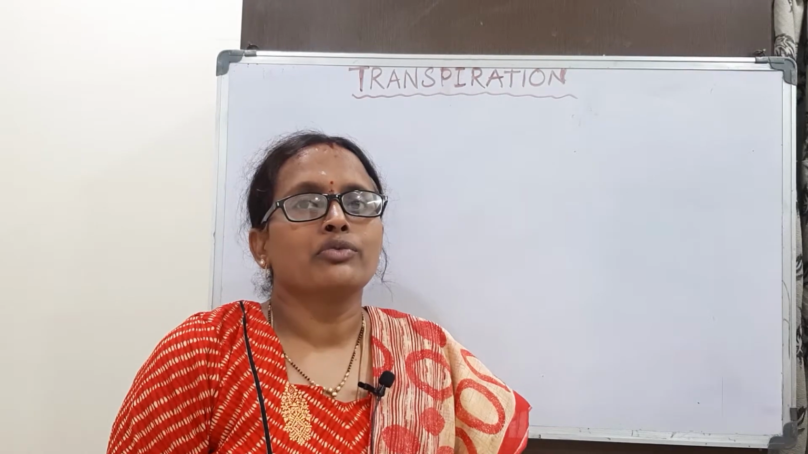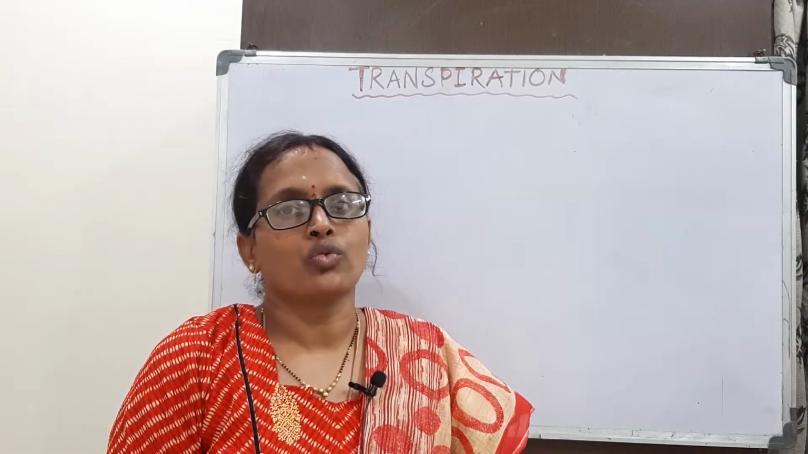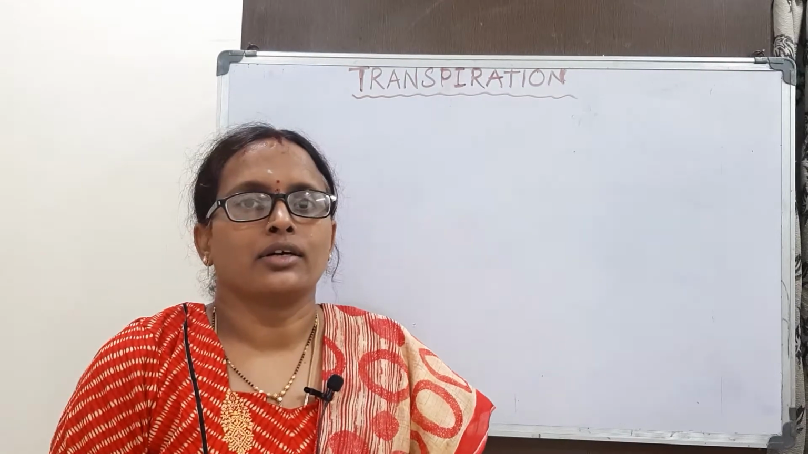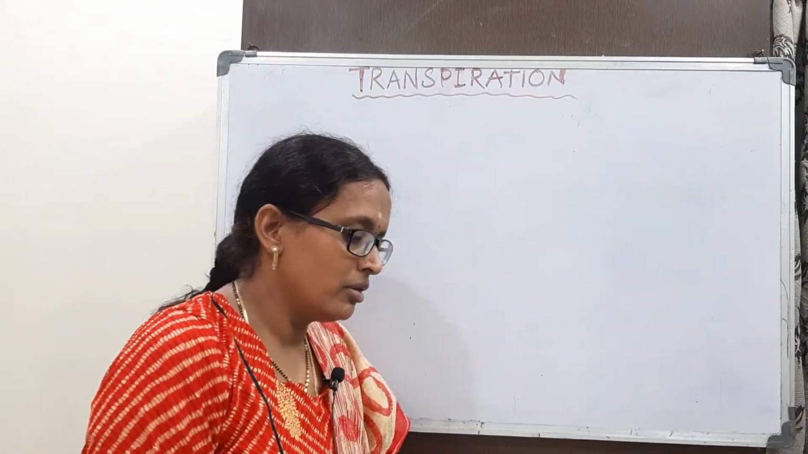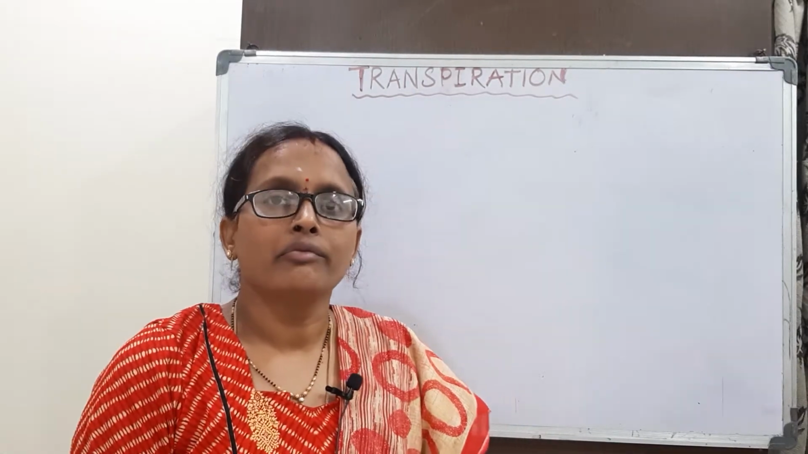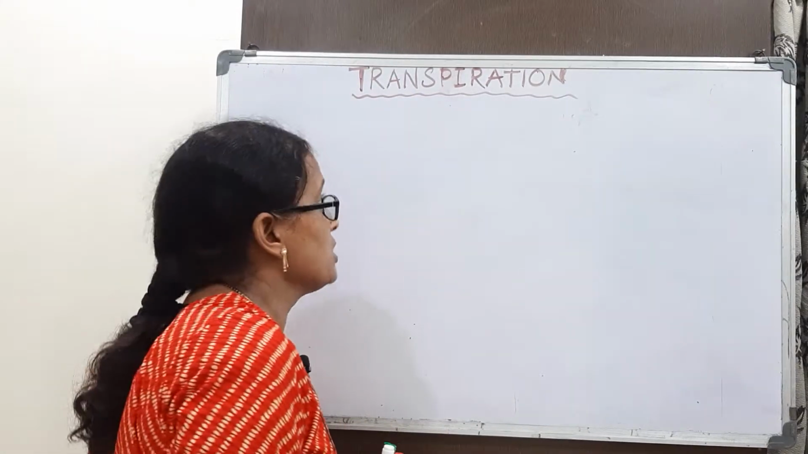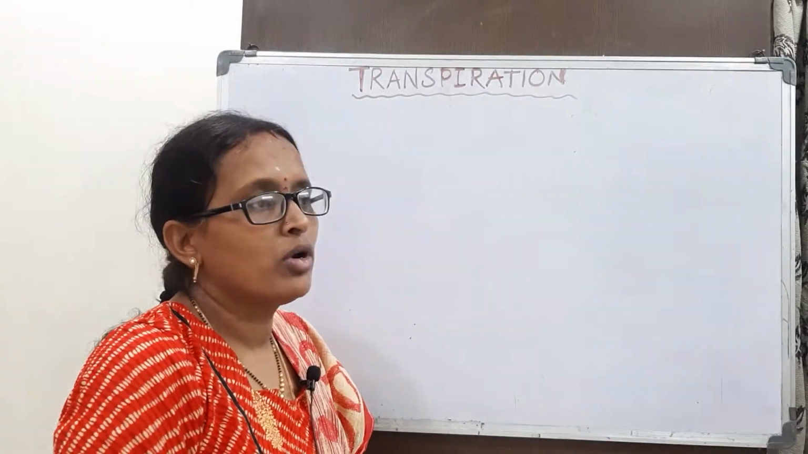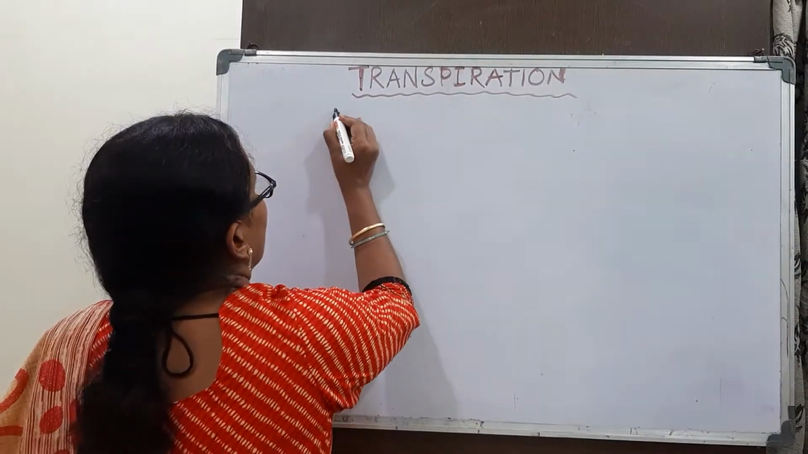So, transpiration, we know that it is the loss of water from the aerial parts of the plant. Transpiration is the loss of water in the form of water vapor. So, what is transpiration? The loss of water in the form of water vapor.